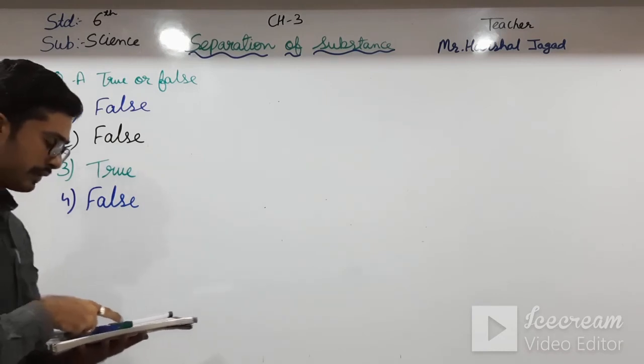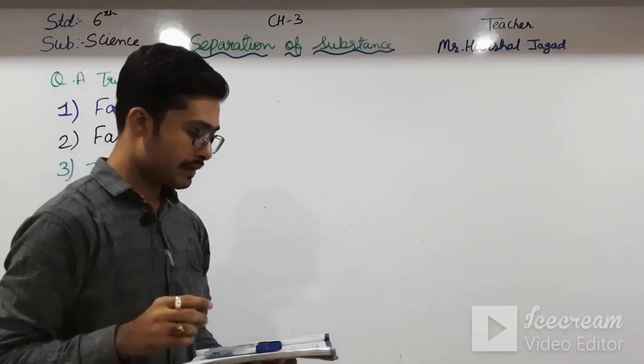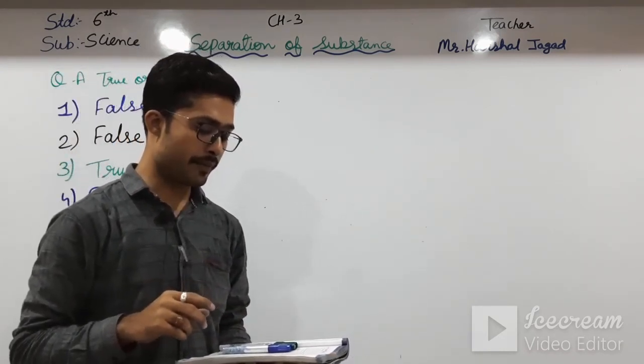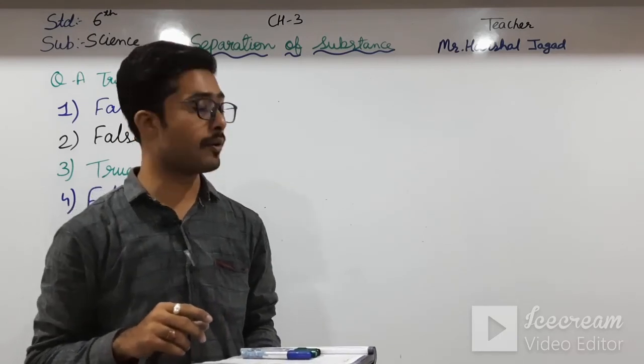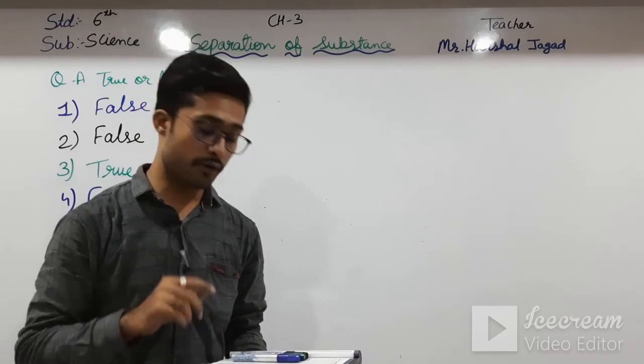Moving towards the fifth one: water, sand and salt can be separated by the process of evaporation alone. No, not only evaporation.